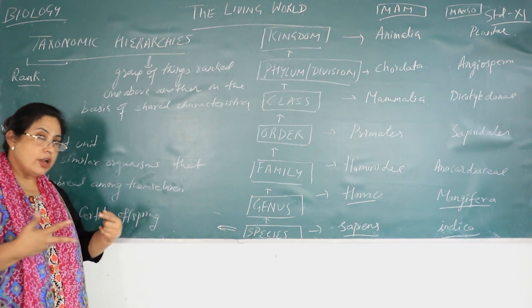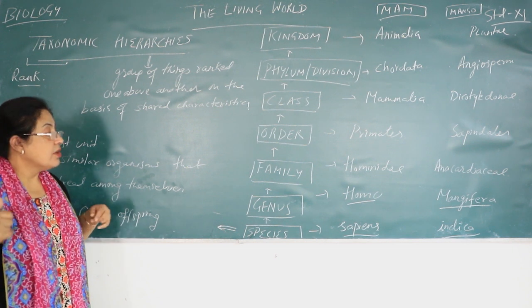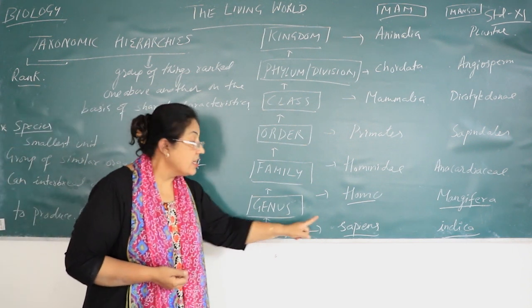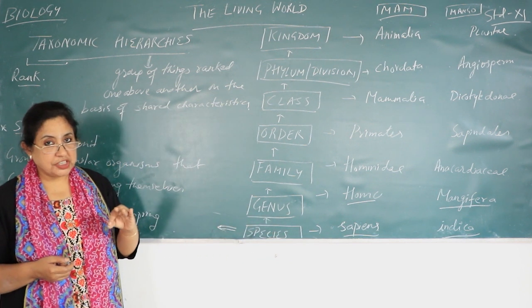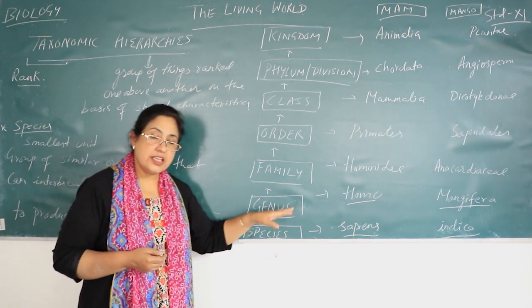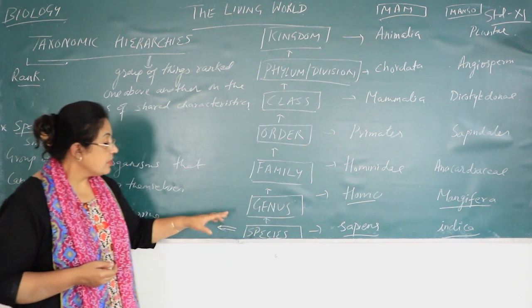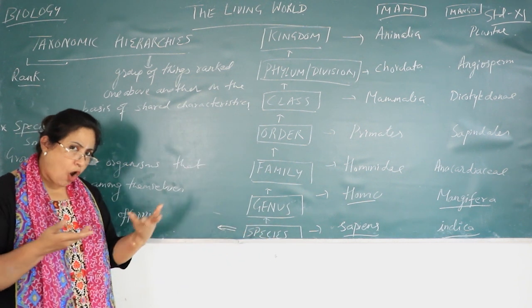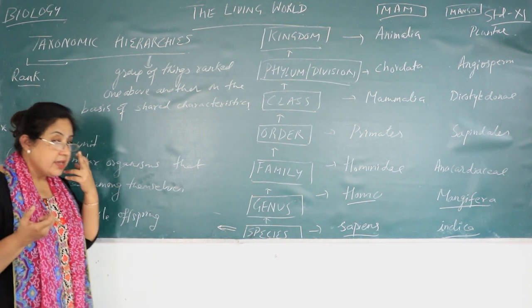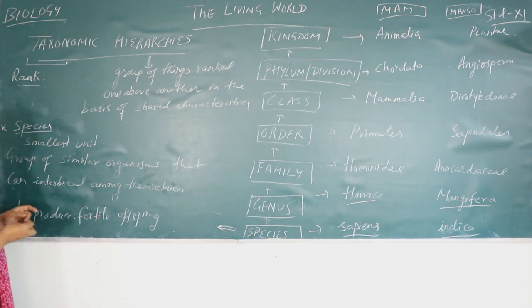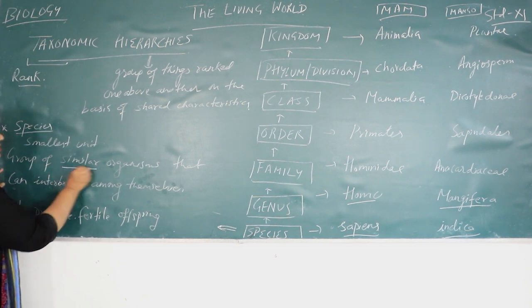So we all human beings who are there, we come under the species sapiens. Okay, so we fall under which species? We fall under the species sapiens. So species are a group of organisms. So all our human beings, we are all a group of organisms. Okay, and we are similar to each other. We are a group of organisms which are similar.